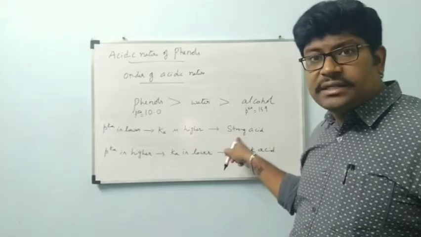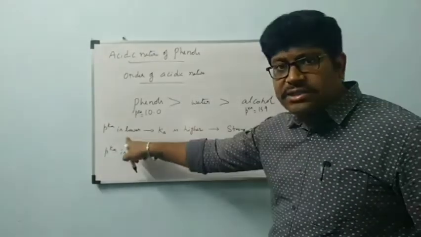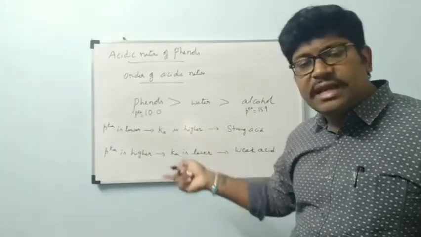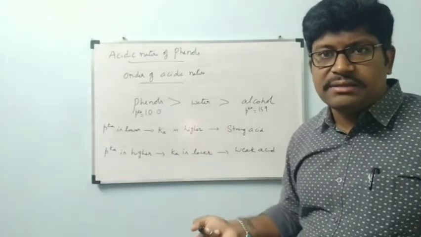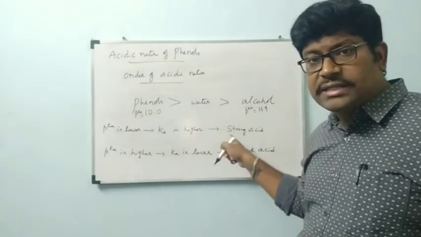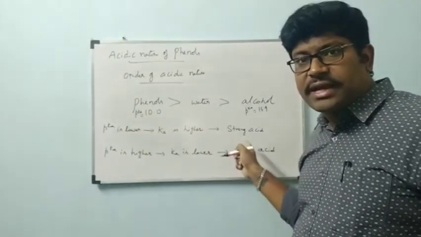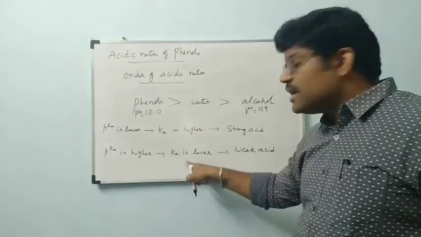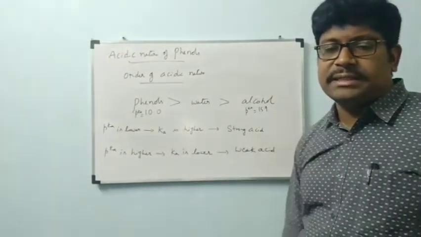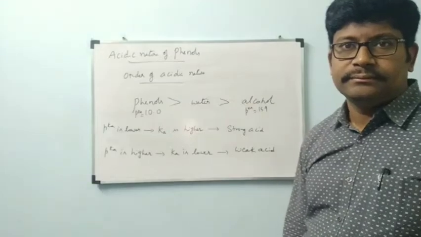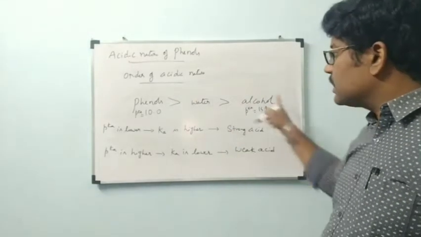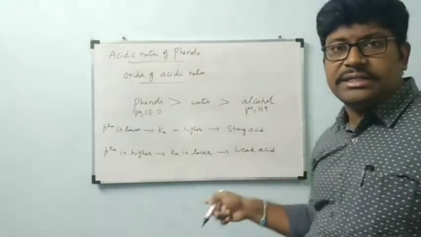For a strong acid, the pKa value is lower and the Ka value is higher. Anything they can give, pKa values or Ka values. According to that, we have to remember one thing. The Ka value is higher for a strong acid and the pKa value is lower for a strong acid. The Ka value is lower for a weak acid and the pKa value is higher for a weak acid. Is it okay? I hope you are clear about this order of acidic nature for alcohols and phenols.